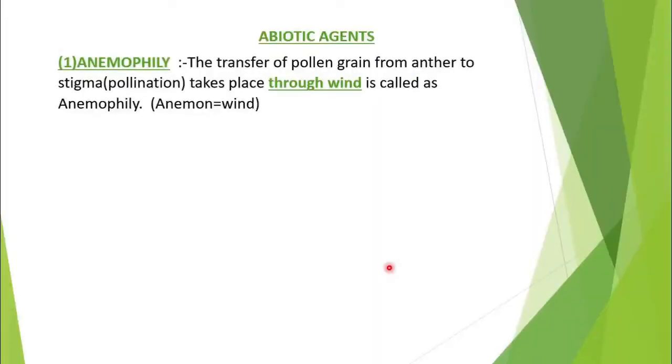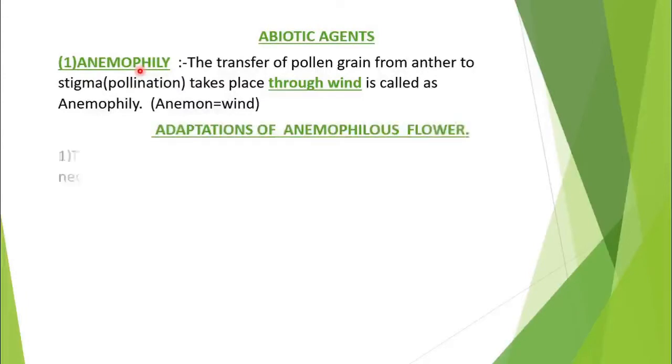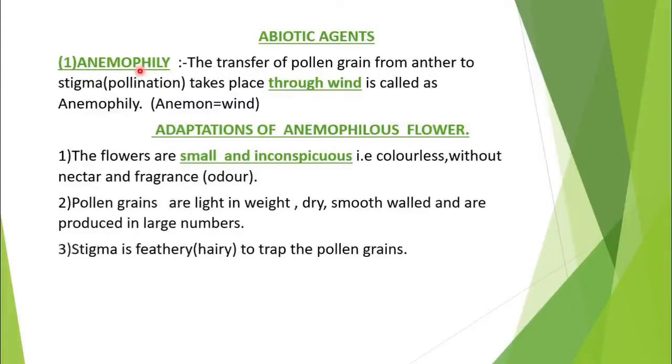We are going to study abiotic agents. In abiotic agents, first we are going to study anemophily. This question can be asked for 2 marks. Anemophily: anemon means wind. When the transfer of pollen grain from anther to stigma, or the pollination, takes place through wind, that is called anemophily.